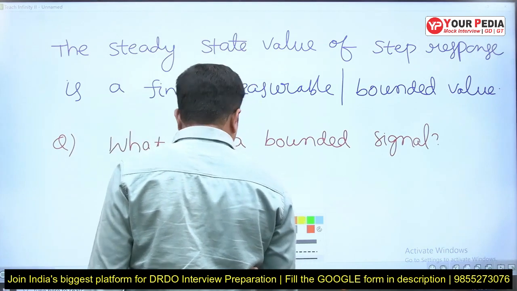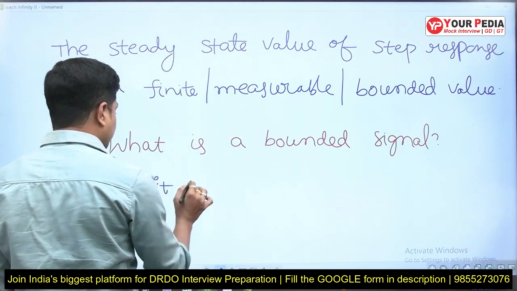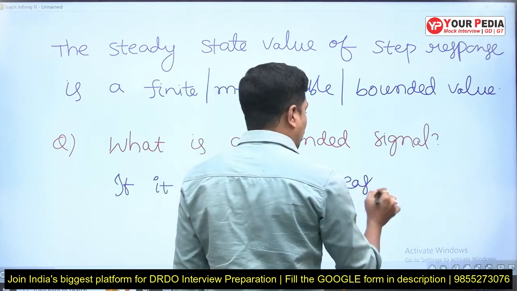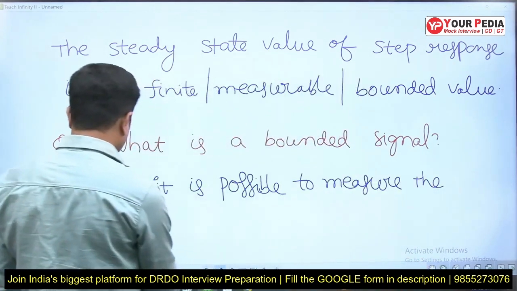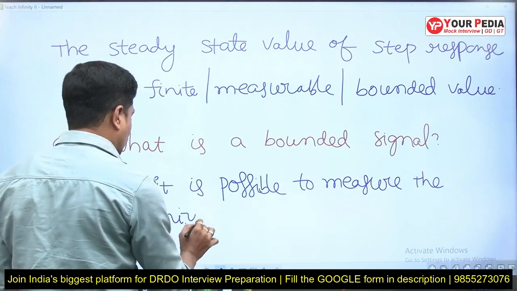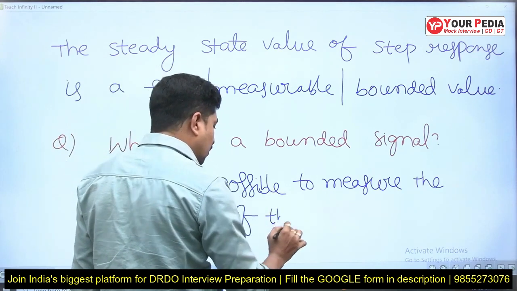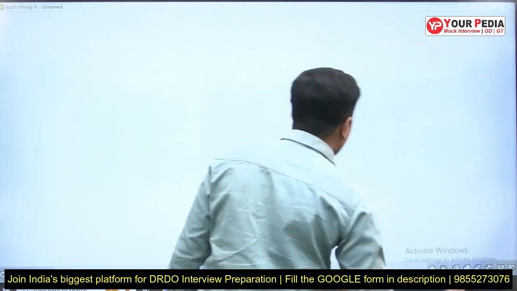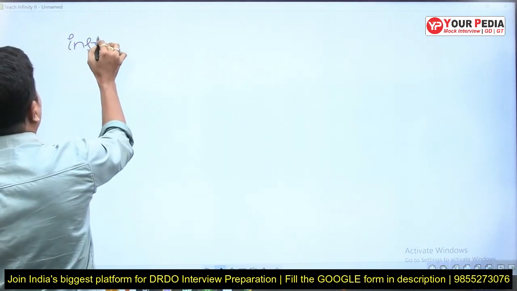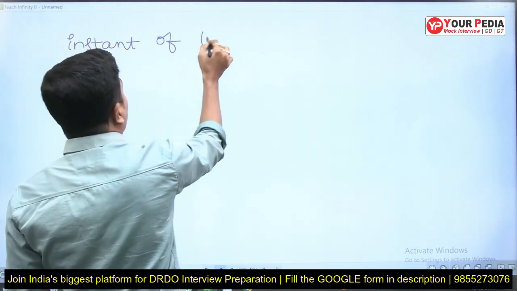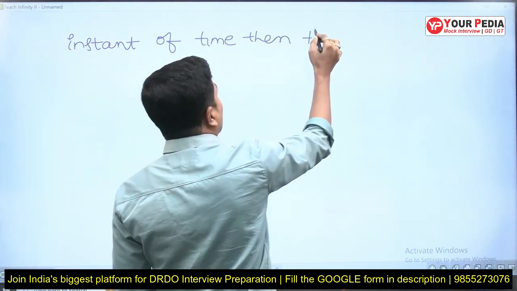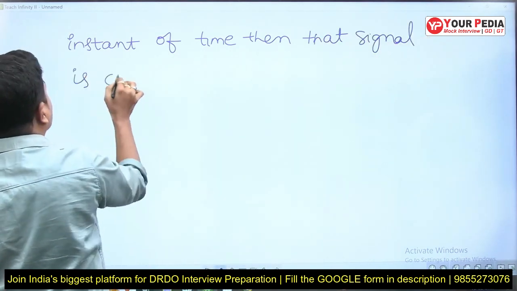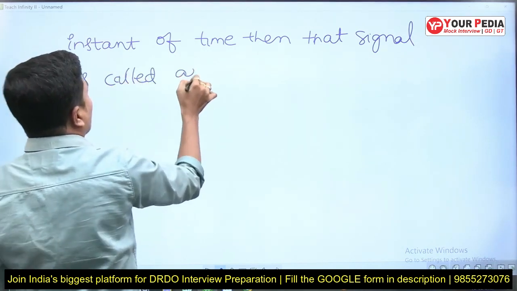Now, what is the answer? If it is possible to measure the magnitude of the signal at any instant of time, then that signal is called a bounded signal.